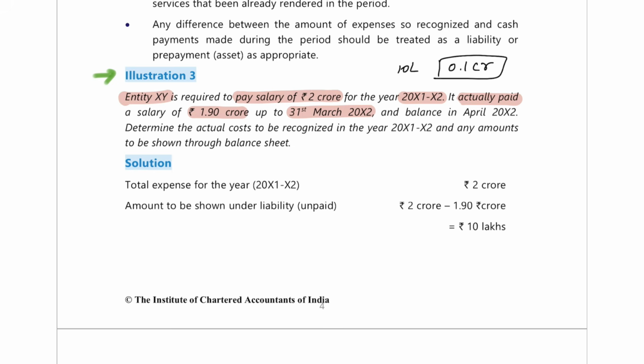So here, what is this? This is a liability to the company. This is a salary outstanding. The company is yet to pay this.